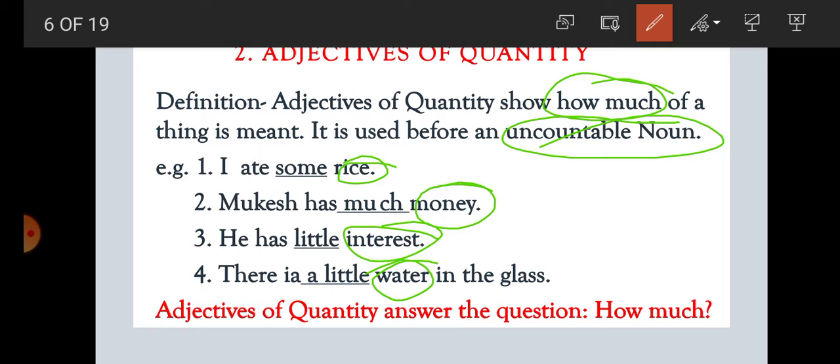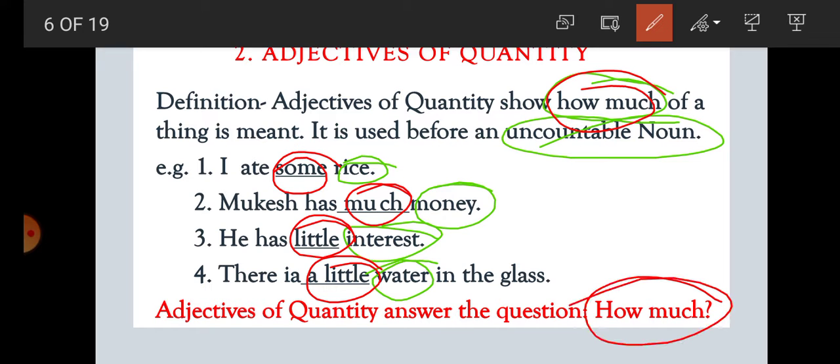An adjective of quantity answers the question how much. So how much rice is it? In the first example, I ate some rice. How much rice? Some. Mukesh has much money. How much money? Much. He has little interest. How much interest? Little. There is a little water. How much water? Little. So here students, we have got that adjective of quantity shows how much of a thing is meant. It is used before an uncountable noun, and answers the question how much.